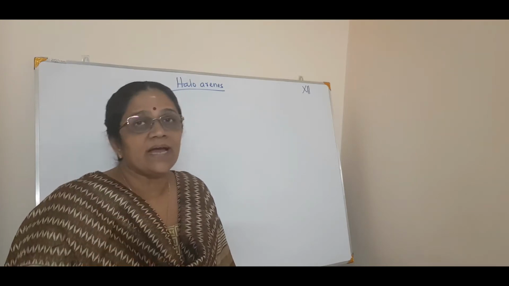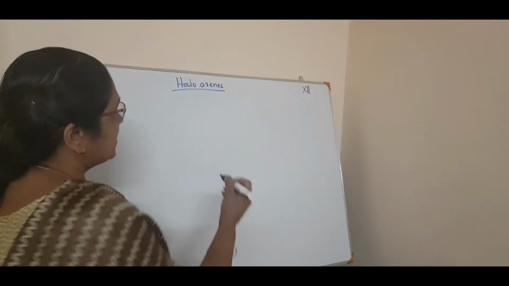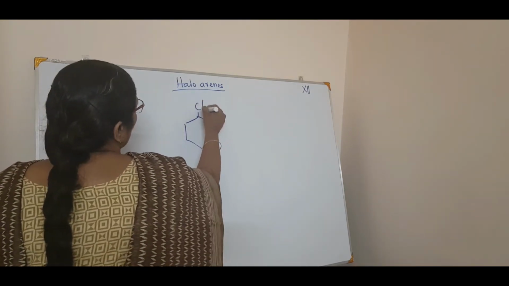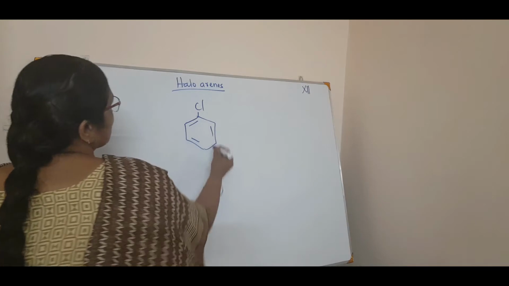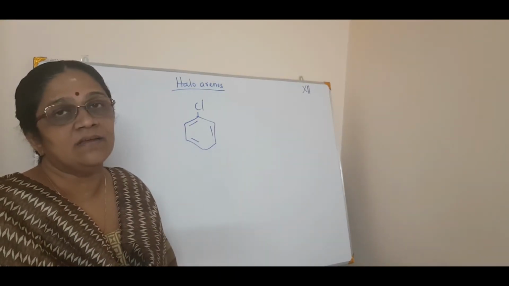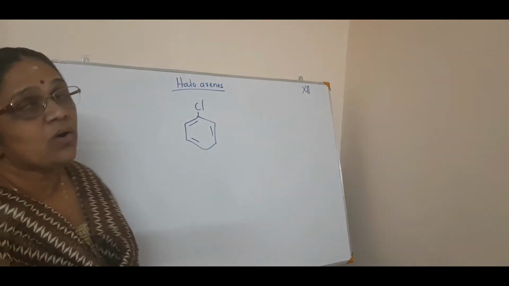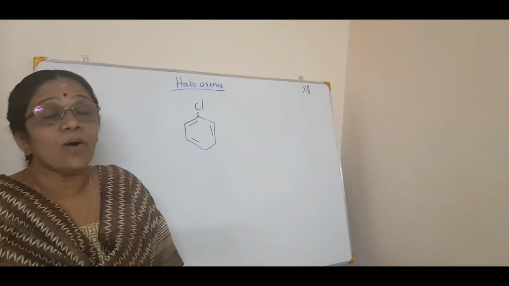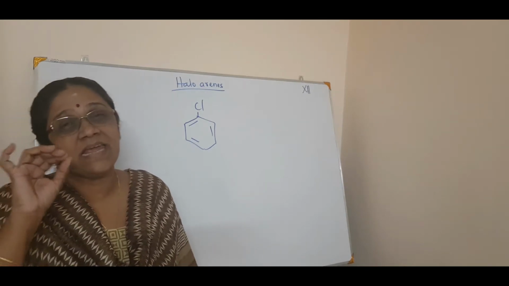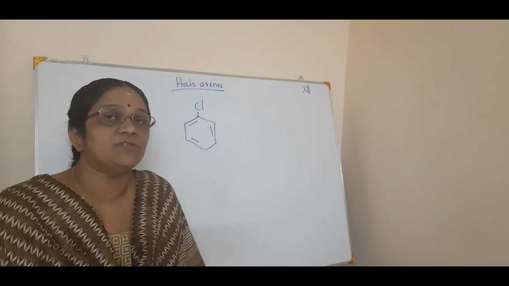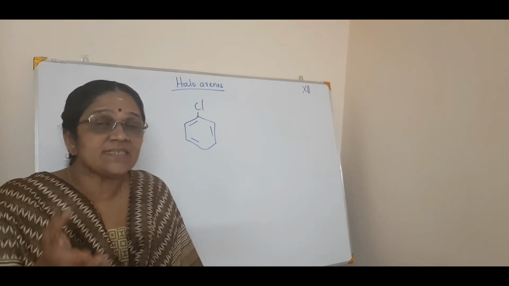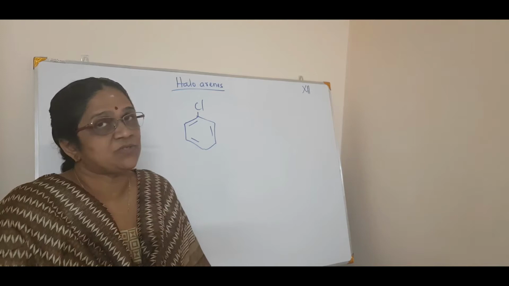And what is a haloarene? For example, if you take a haloarene, that is chlorobenzene. See, this is chlorobenzene. It's a haloarene, or bromobenzene. Generally, if you talk about aryl halides, they are less reactive to nucleophilic substitution.